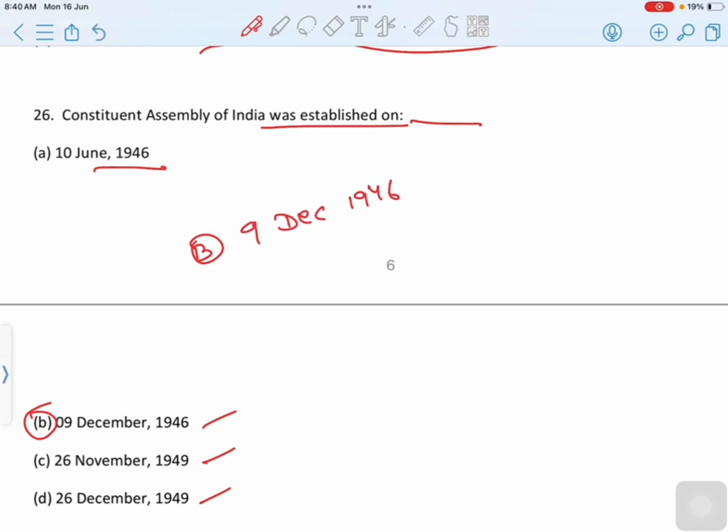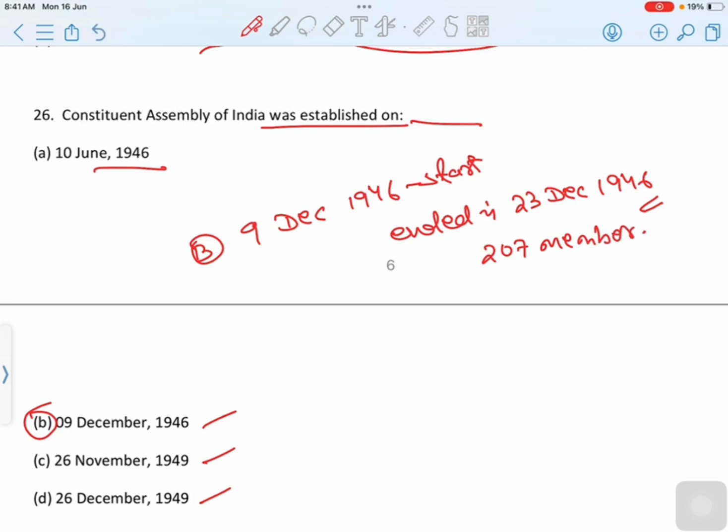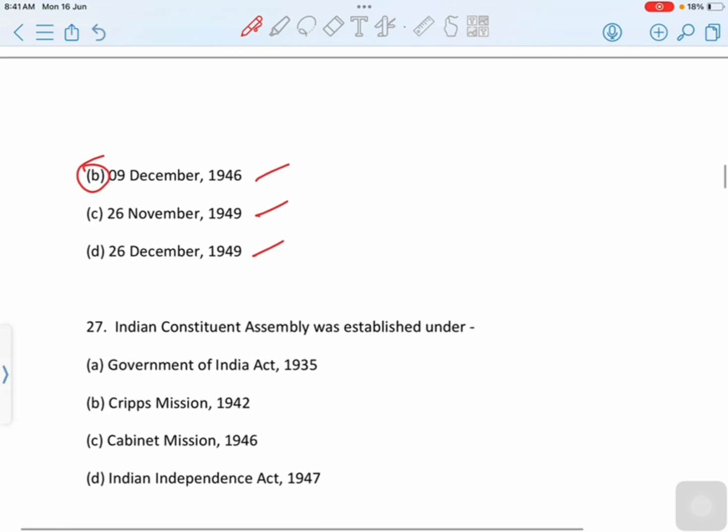The Indian Constituent Assembly was established with its first meeting on 9 December 1946. The first session began on 9 December 1946 and ended on 23 December 1946. The session was attended by 207 members. According to the Rajya Sabha website, in the fifth meeting, Pandit Jawaharlal Nehru laid down the objective resolution. Correct option is option B, 9 December 1946. Then move to next question.